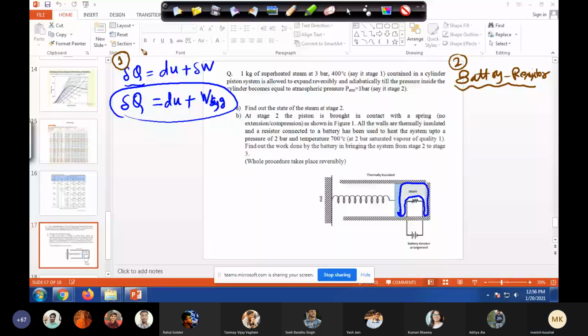System 2 is passing heat to system 1. So if you write down the first law for system 2, this is delta Q given by system 2 to 1, and that should be equal to, anyone? There is no dU in the battery, we don't consider dU. So what should it be? Work done by battery.